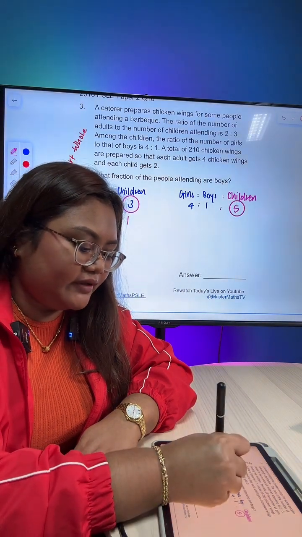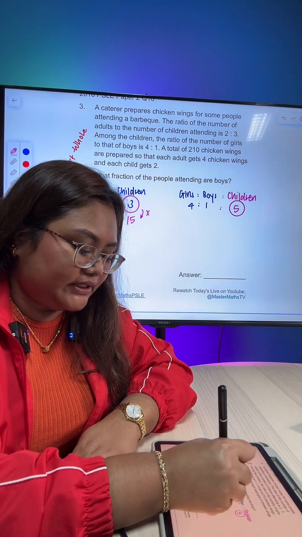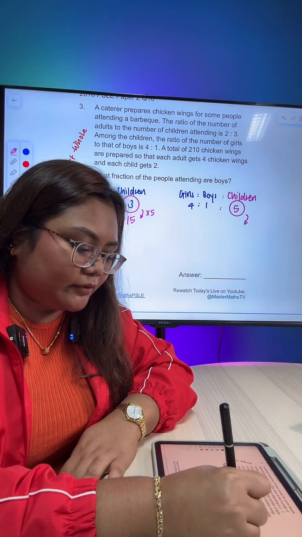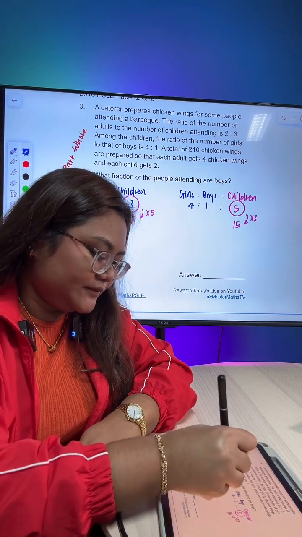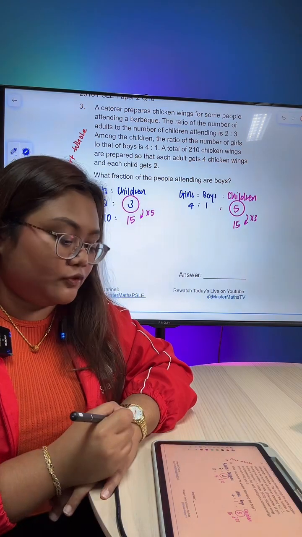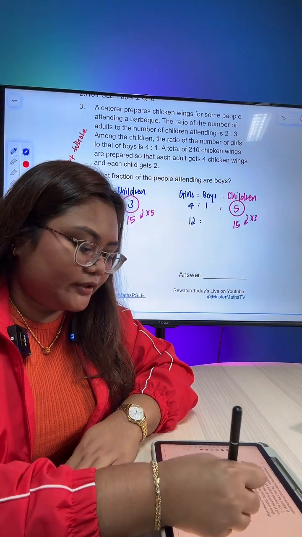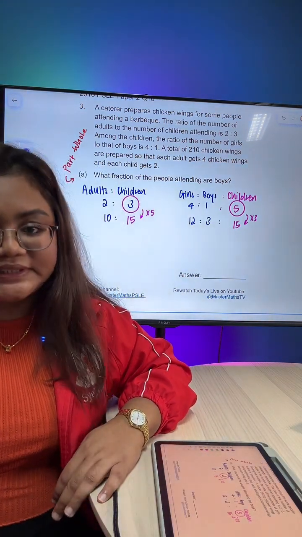So, to make children the same, all we got to do is look for the lowest common multiple. We have a 3 and a 5. Change it into 15. So I'm going to times 5 and I'm going to times 3 on each side. I will get 10 is to 15 on one side, and on the other side, 12 is to 3 is to 15.